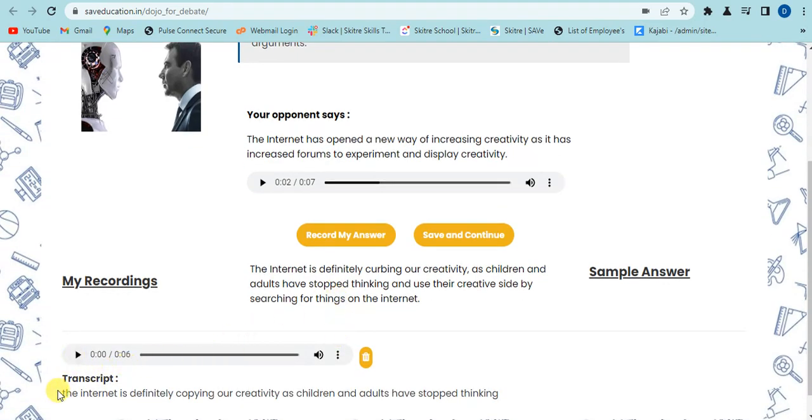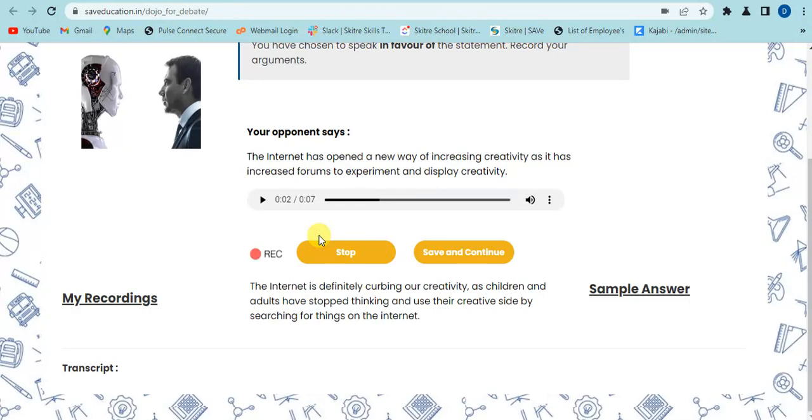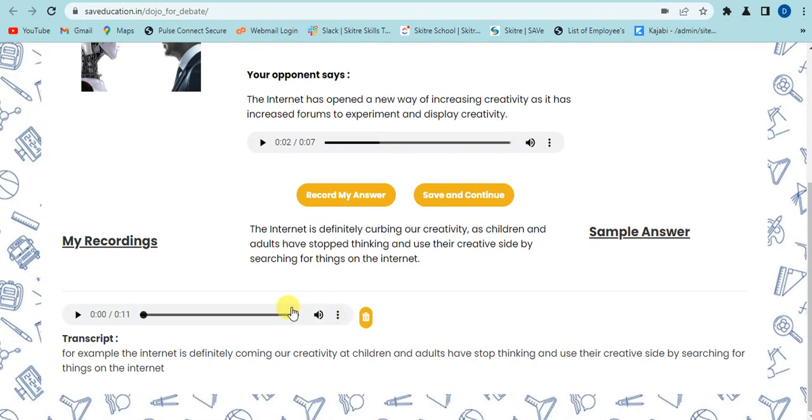Here, the transcript is also given, and our recorded answer is displayed here. And if you are not satisfied with this answer, you can record your answer again. For example, the internet is definitely curbing our creativity as children and adults have stopped thinking and use their creative side by searching for things on the internet. So it will replace the previous answer with the new one. Then click on save and continue button.